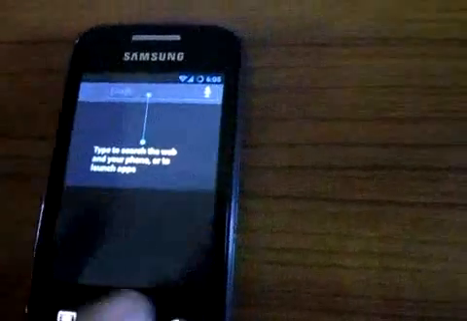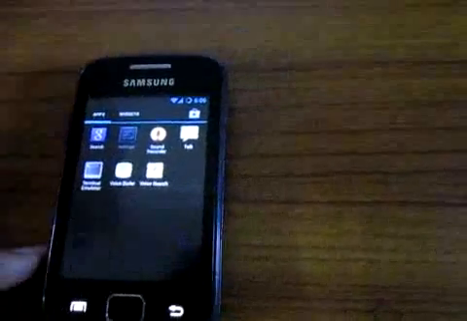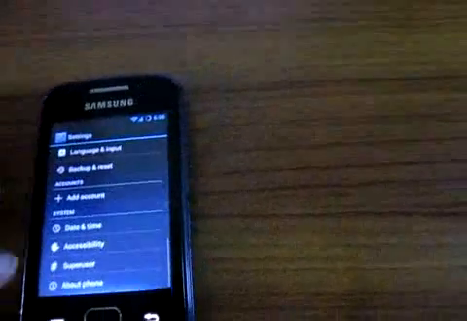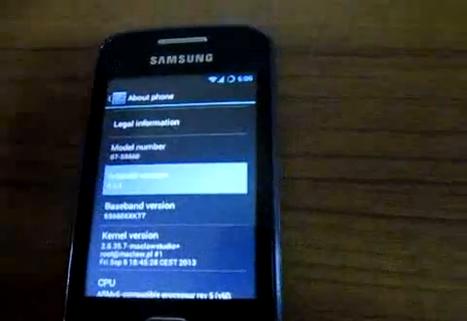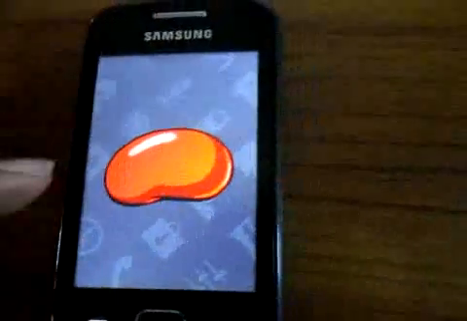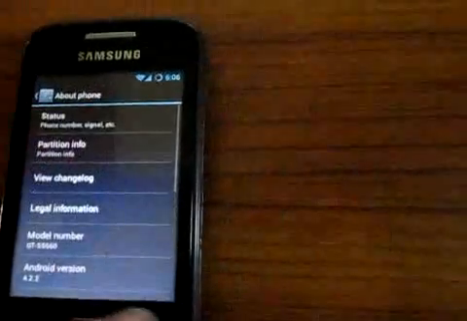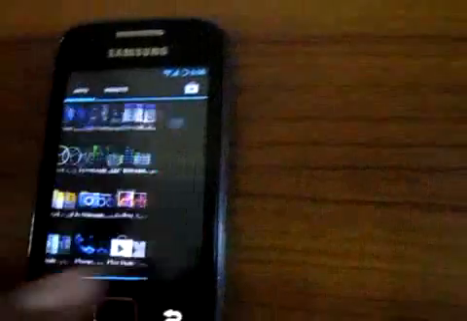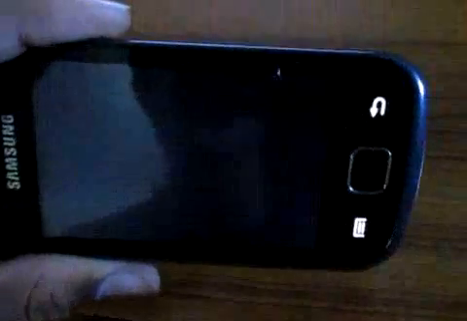First of all, go into settings to confirm that we are on Jelly Bean. And Android 4.2.2 is here. Jelly Bean. So here it is. Works very fine. Let's check out the camera, whether it's working or not.